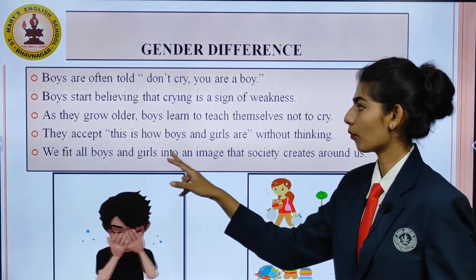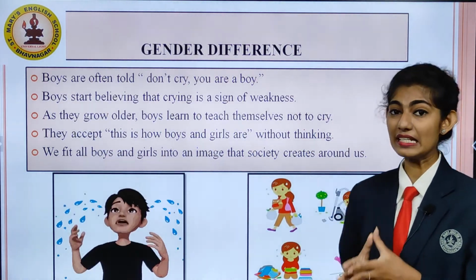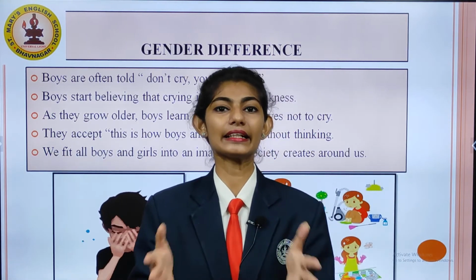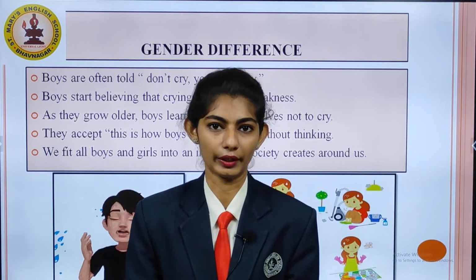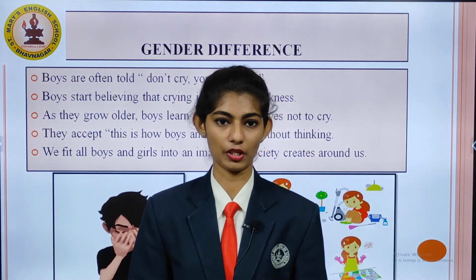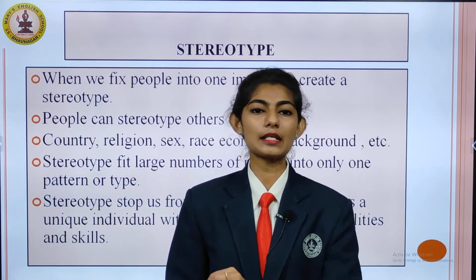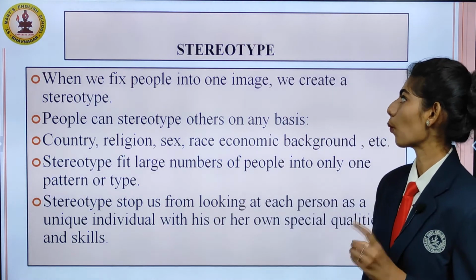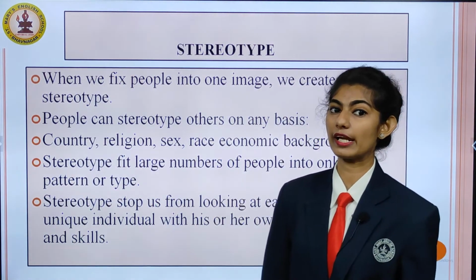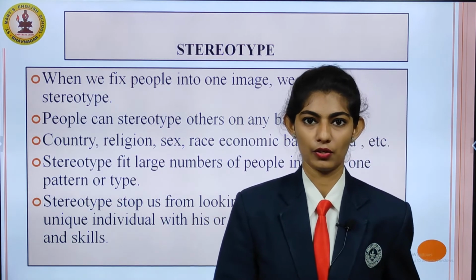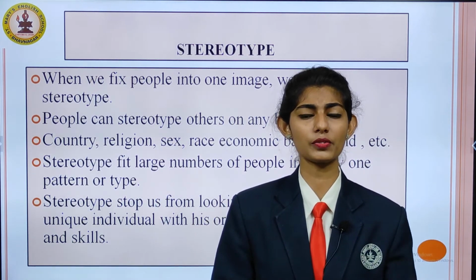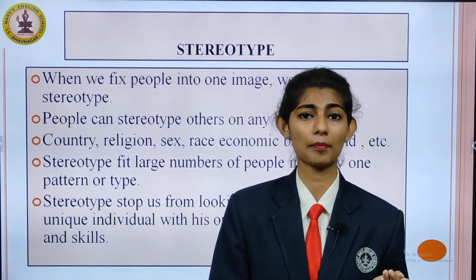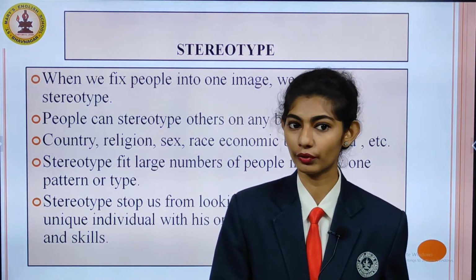We fit all boys and girls into an image that society creates around us. So we are fitting into it. Yeah, so this was about gender discrimination. Now it creates a stereotype. What is a stereotype? When we fix people into one image, we create a stereotype. So when society says that boys do not cry, girls cry, that is an example that creates a stereotype.